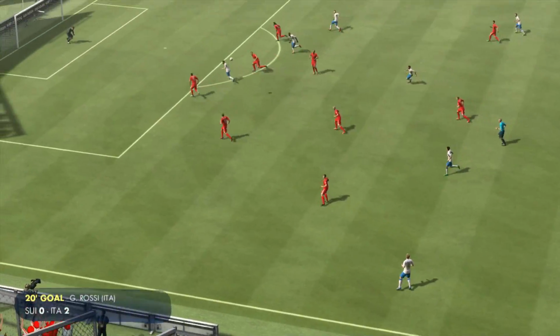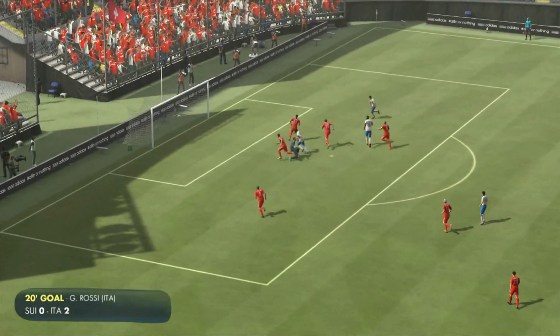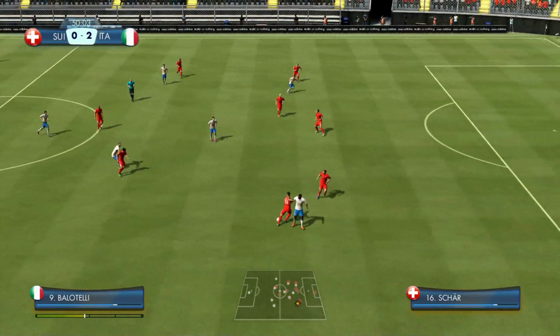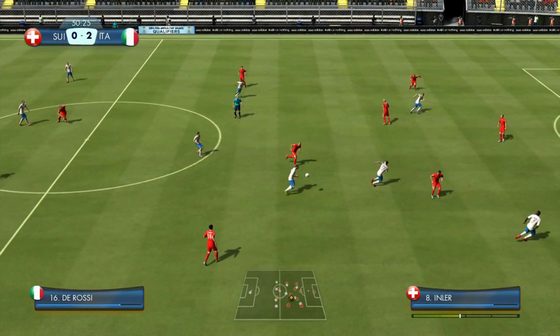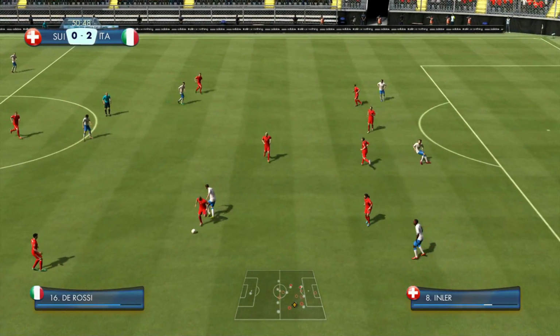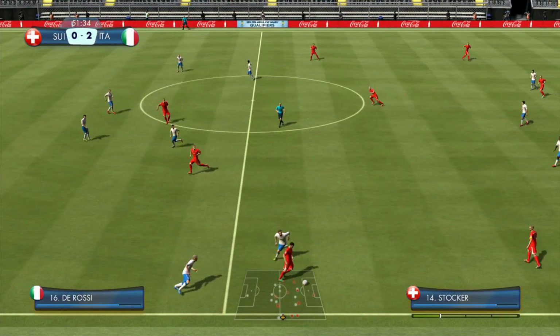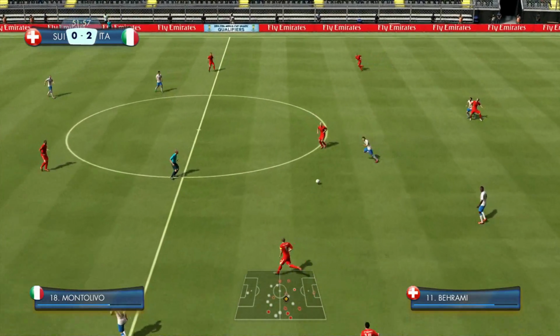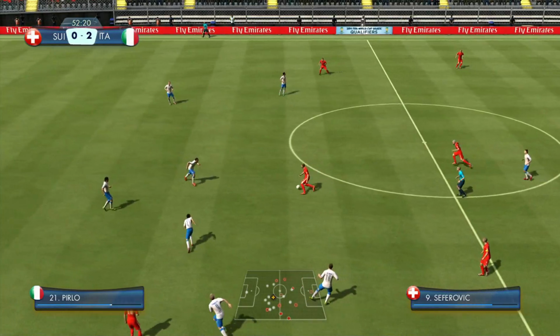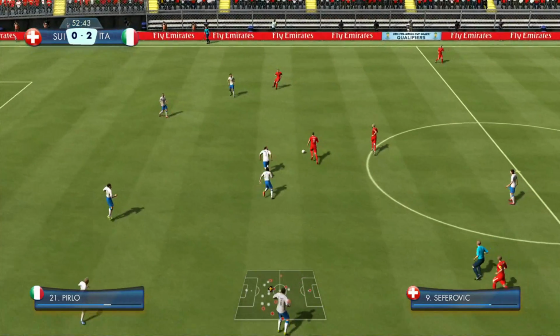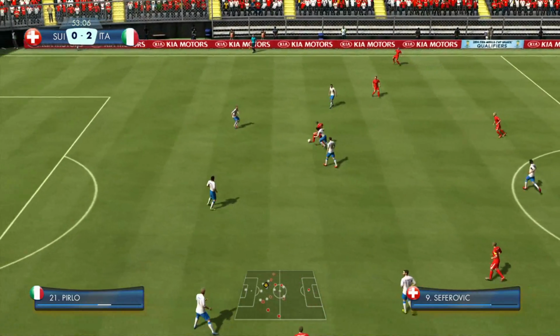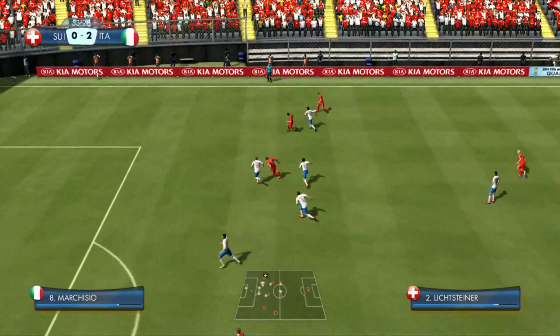And look at this ball. That has to be one of the assists of the game. I feel like Switzerland have been really wasteful in this game. Just not taking their chances, and also their passing has kind of not been on point either in this one. Not like we saw against Germany. Switzerland were a little bit of a different team when they played in the round of 16. Now in the quarter-final they are starting to fall apart.